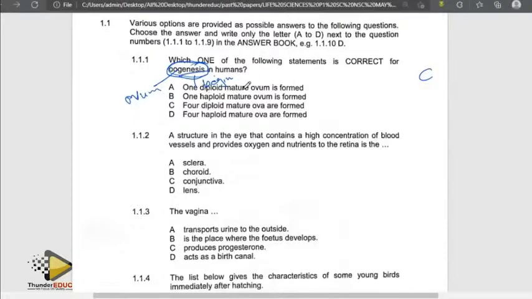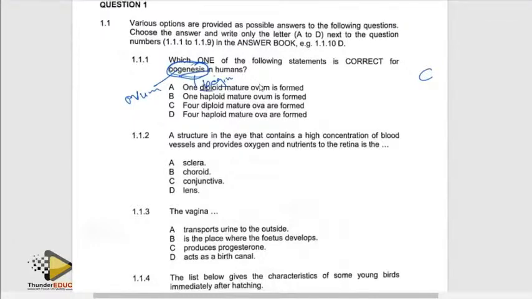One diploid cell matures into one diploid ovum. The ovum cannot be diploid, so mentioning the word diploid makes it wrong. Remember, all the gametes are supposed to be haploid. Therefore, mentioning diploid makes the statement wrong. One haploid mature ovum is formed.